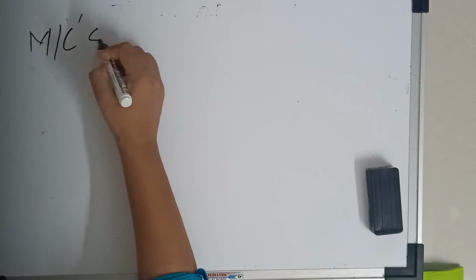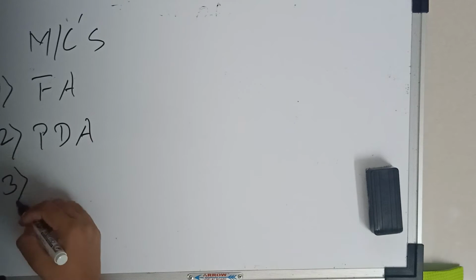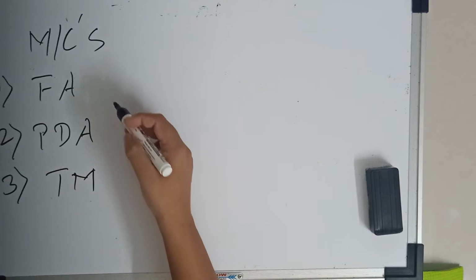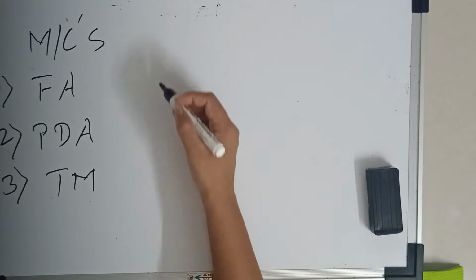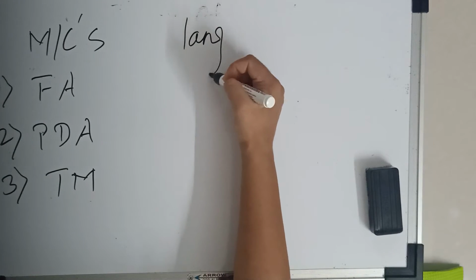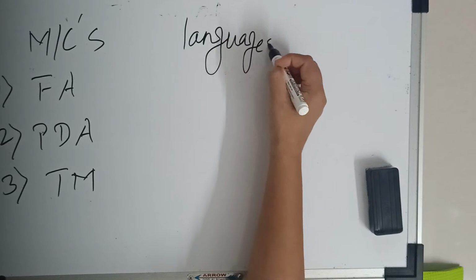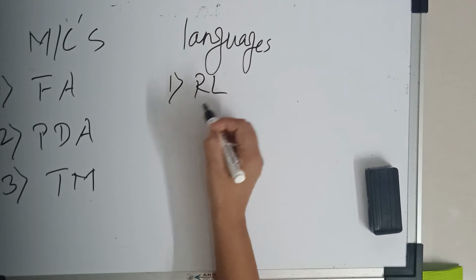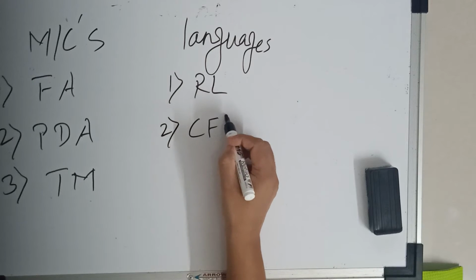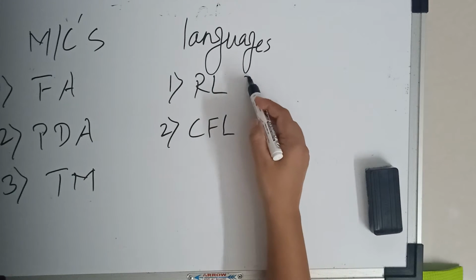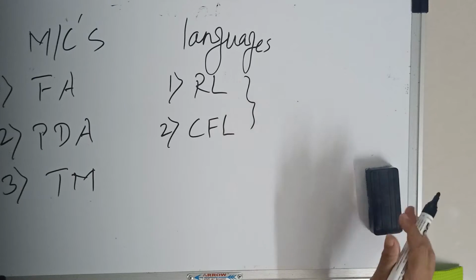Now in this subject we have to learn different machines and languages. Now what are these machines? Machines are finite automata, pushdown automata PDA, and Turing machine, that is TM. So these three different machines we have to learn in this subject, and we have to learn some languages, that is regular language and context free language. So these two languages are specially used for these machines.